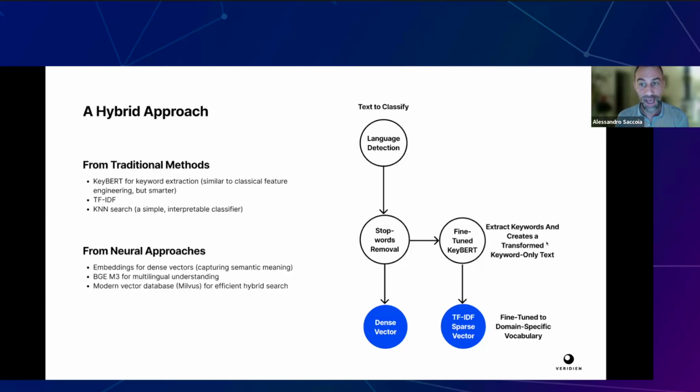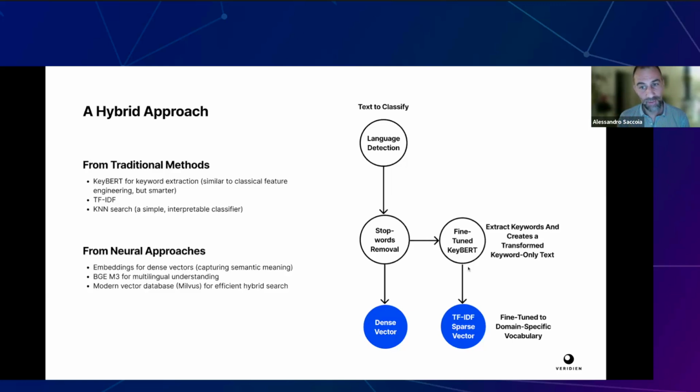text. And we create a new transformed version of the input text, and we give that version to the sparse vector, and we give the original, well, without stop words, but we could also give it with the stop words. We give the original sentence to be transformed with the dense vector. So this approach, first of all, gave us the best results, and it's kind of a hybrid.